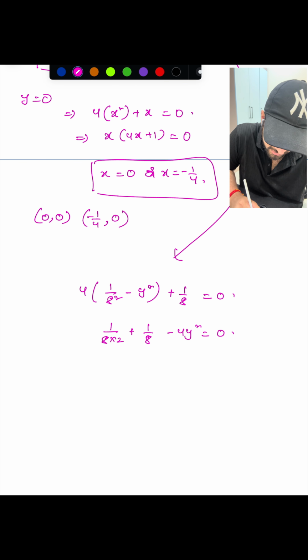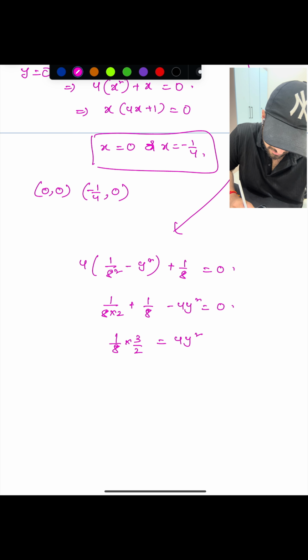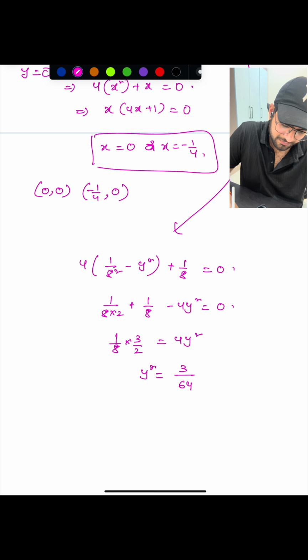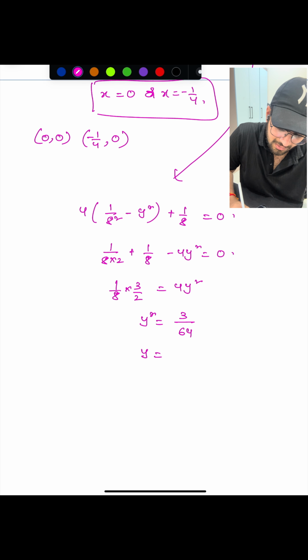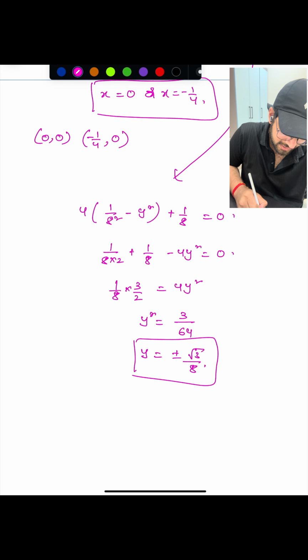So if I take 1 by 8 out, 1 by 8 into 3 by 2 equals to 4y square. So what I can do is y square equals to 3 by 64. So y equals to plus or minus root 3 by 8. So this is the value we are getting.